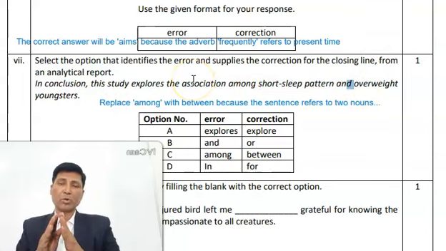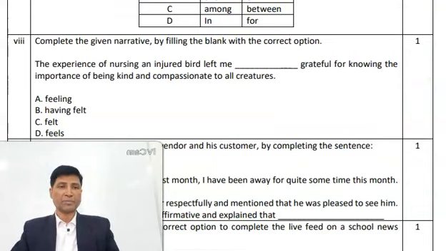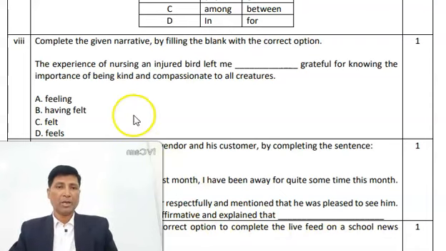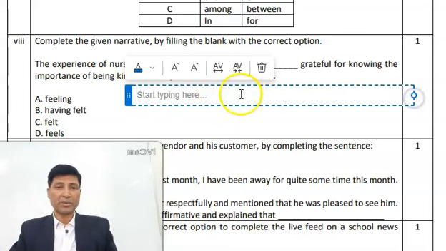So when we talk about two nouns, we use the preposition between and not among. Now moving on to question number 8. Complete the given narrative by filling the blank with the correct option. The experience of nursing an injured bird left me. So here this question is very difficult. So let me explain here.